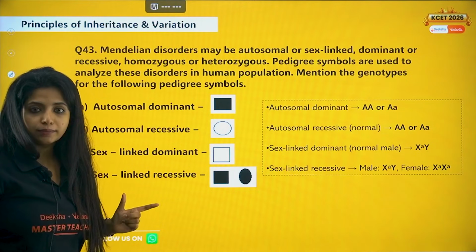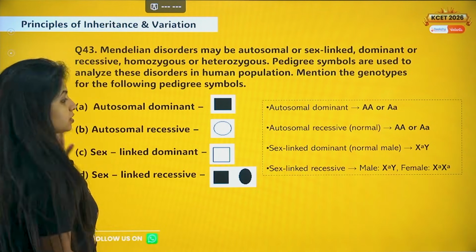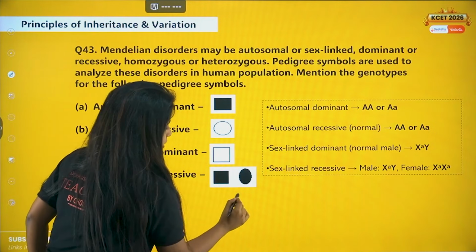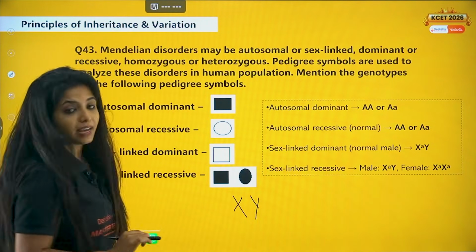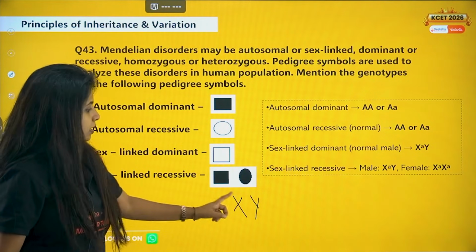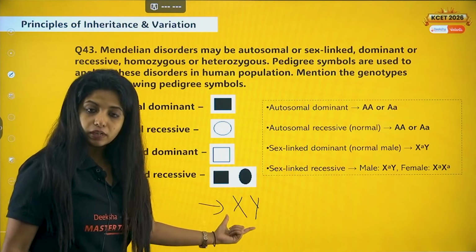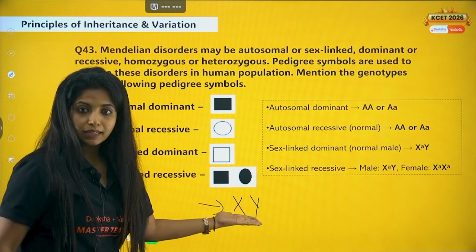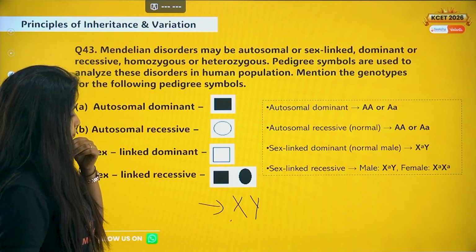Sex-linked dominant disorder. Sex-linked dominant disorder means that the gene should be on the X chromosome, and this X chromosome should be affected with the gene. So if you make it generally like this, that also basically works.